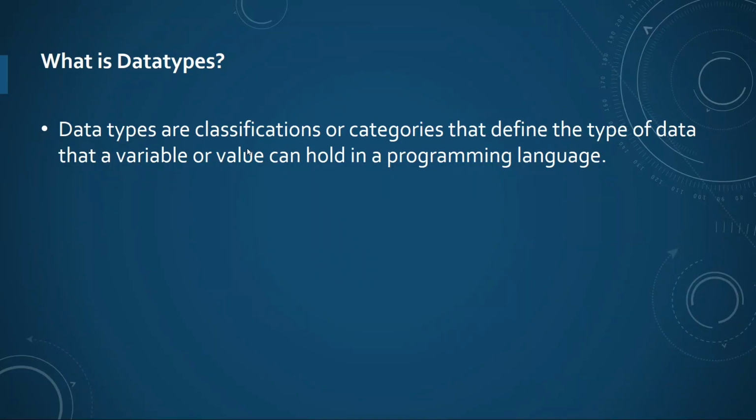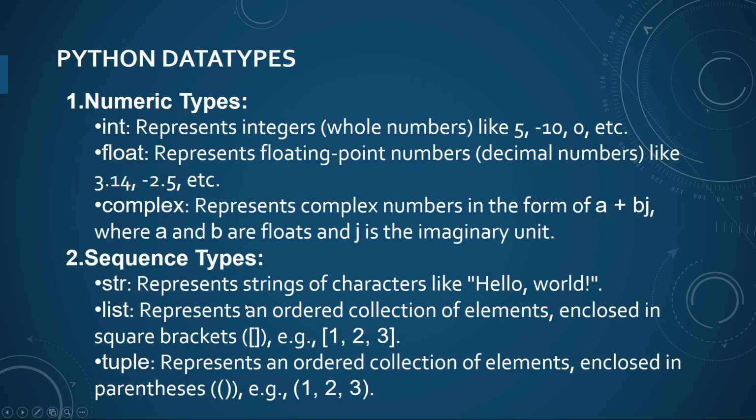Hello guys, let's discuss what data types are. Data types are the collections or categories that define the type of data that a variable or value can hold in a programming language. What are the different types of data types in Python?